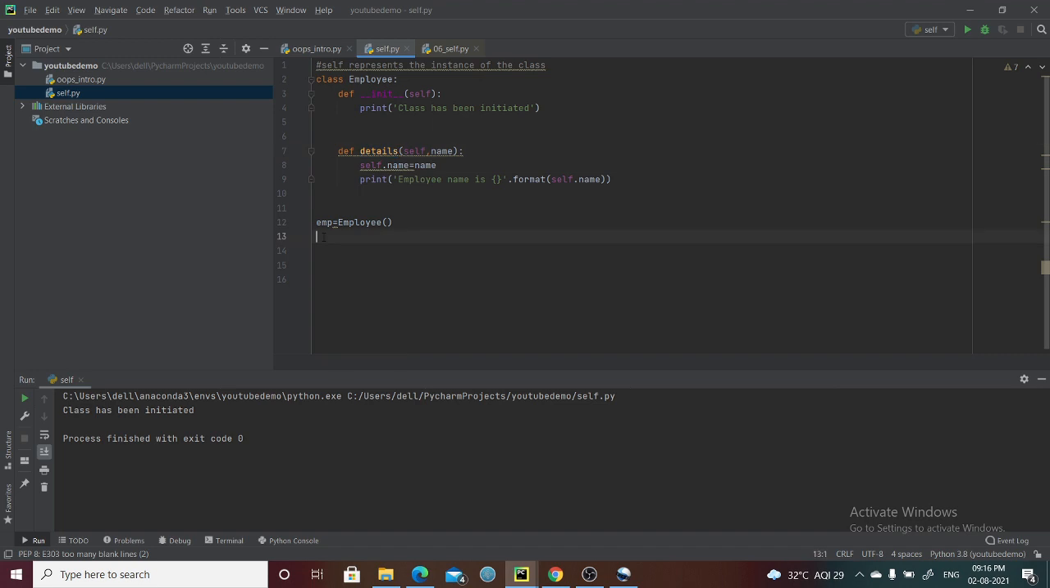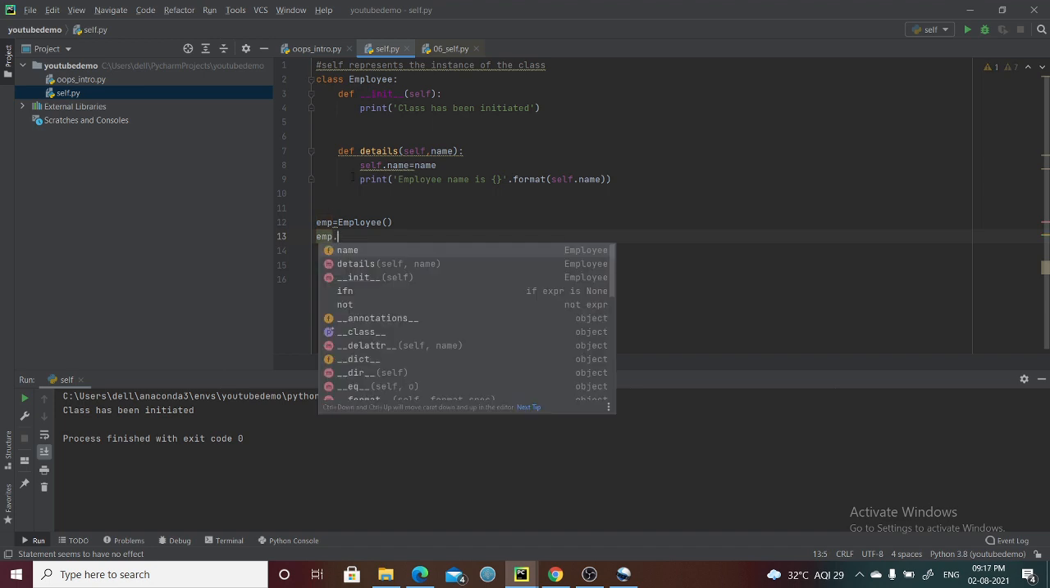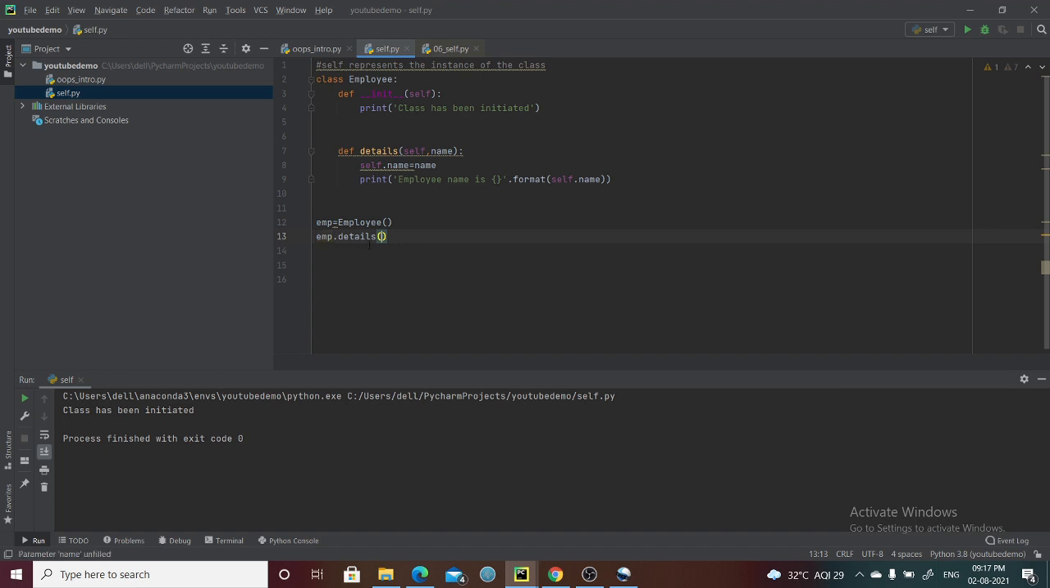Let's call this method on the object of this particular class. The method is taking one more argument, which can be any name. Saving it and running. It is printing the details: employee name is Sambit. Whatever name you have mentioned, you can pass it through.